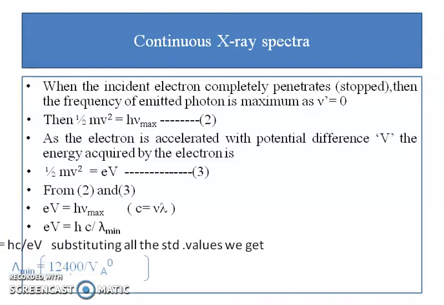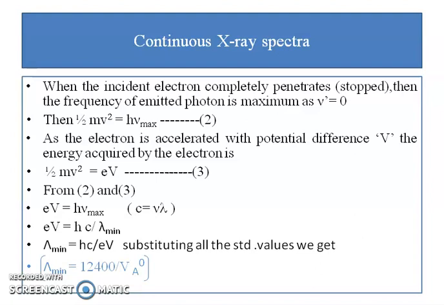We know the values of h, c and e. Substituting all these values, we get lambda minimum is equal to 12,400 by capital V, which is the applied potential difference with which the electron is accelerated. Then substituting the value of this V, we can find the wavelength of the emitted X-ray.